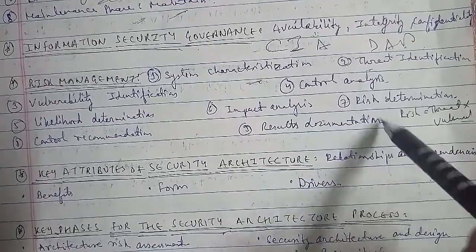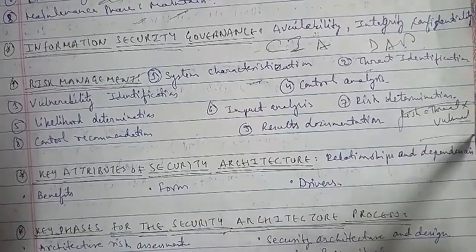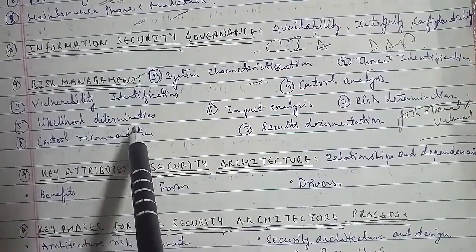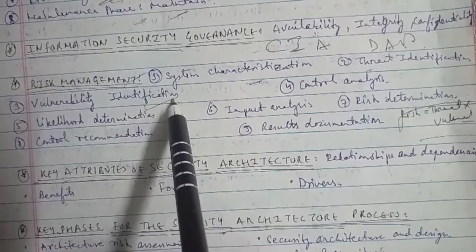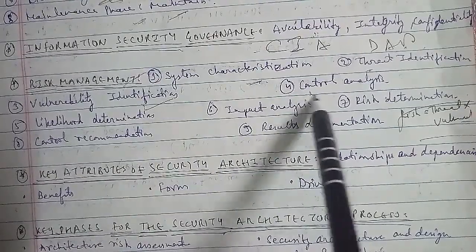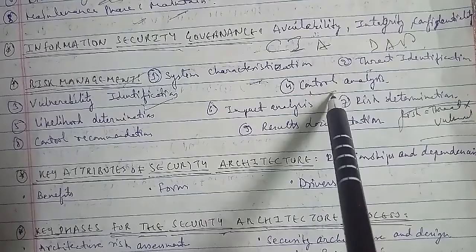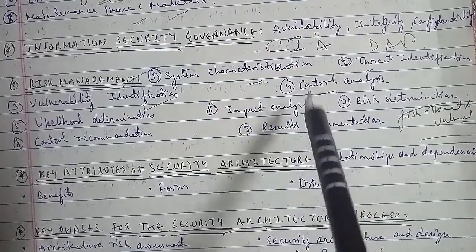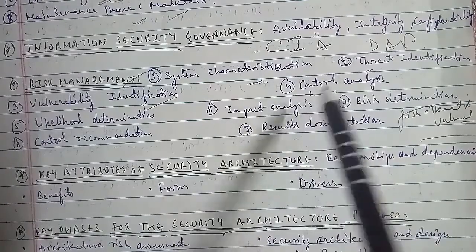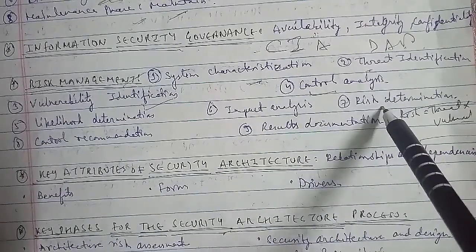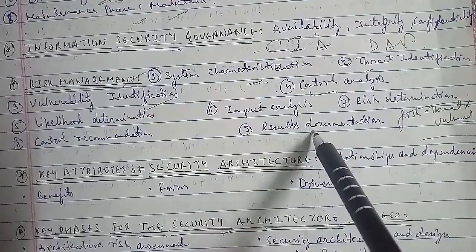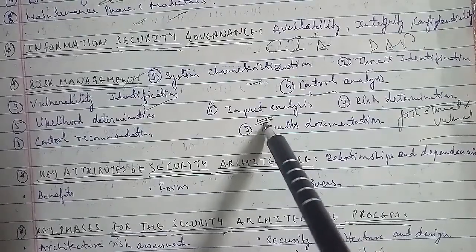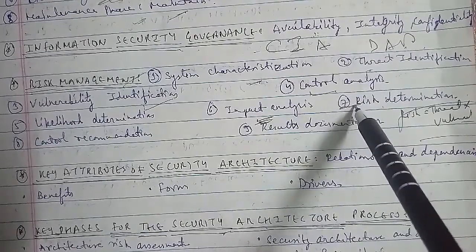The third is vulnerability identification. And the fourth is the control analysis. In the control analysis, the security controls are your safeguards that are in place or planned to mitigate a risk. Next is likelihood determination, and then we have impact analysis. Then we have risk determination, and after that we have control recommendations and results documentation as well.